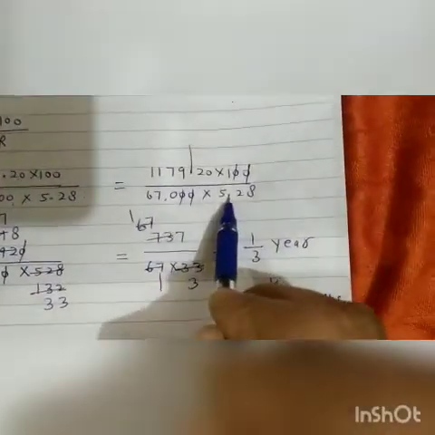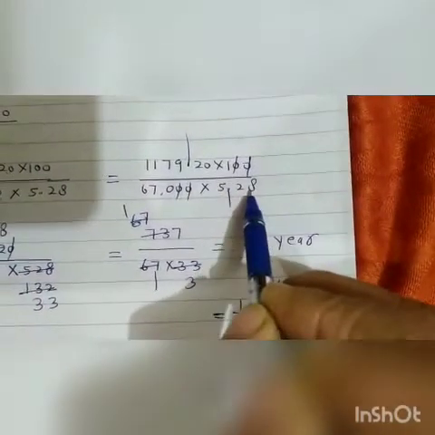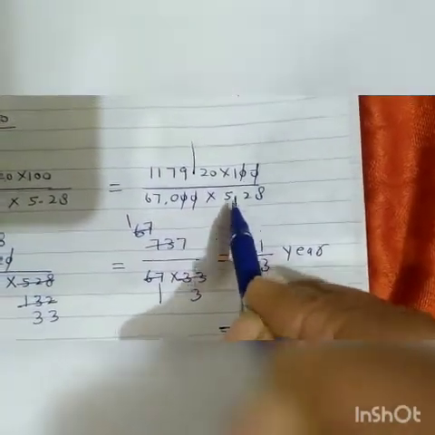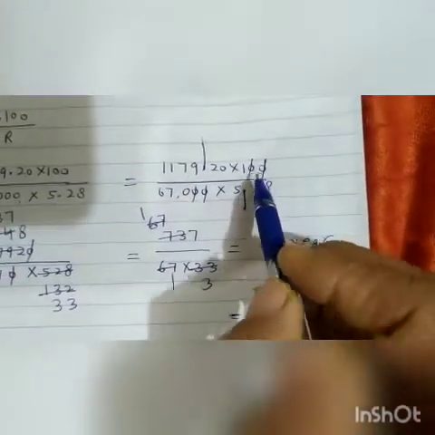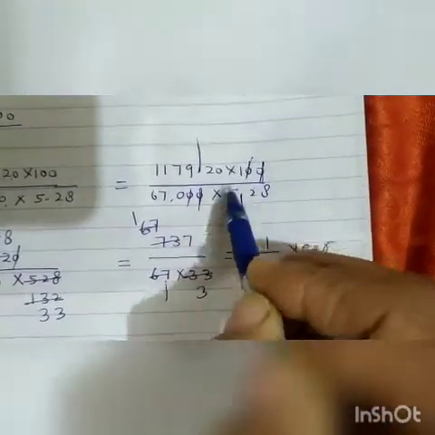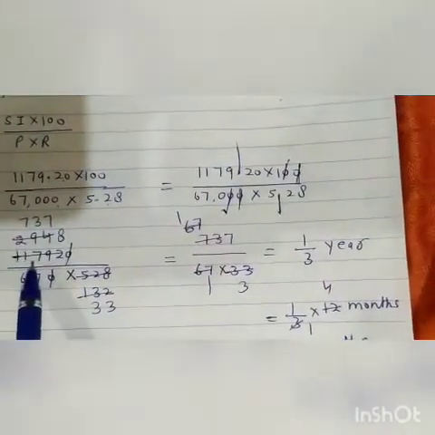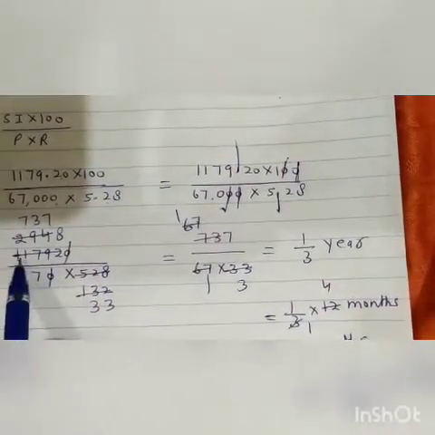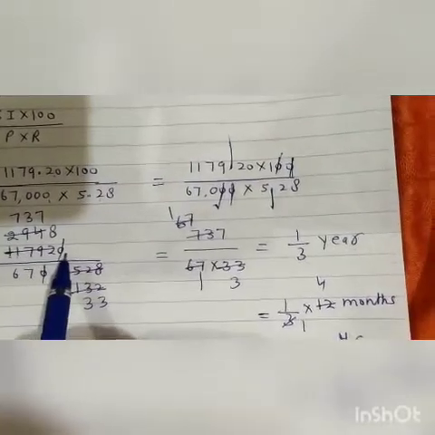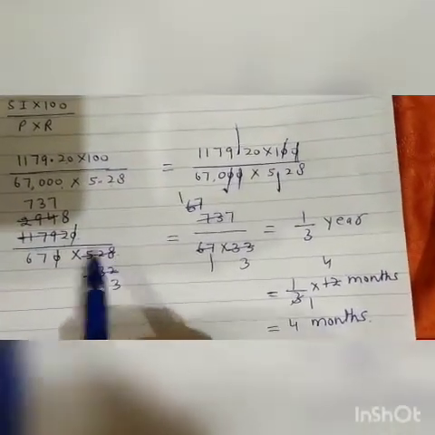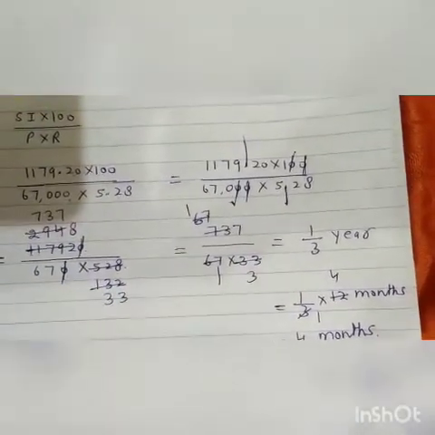Come to this side. Again see, after decimal here 2 digits and after decimal here also 2 digits. So we will remove decimal. Now this 0 cancels and this one cancels. Now it becomes 1,17,920 upon 670 into 528. This time this 0 is cancelled.